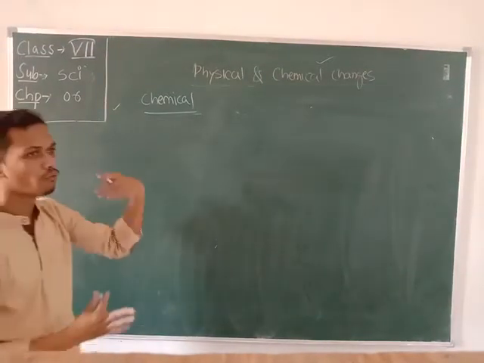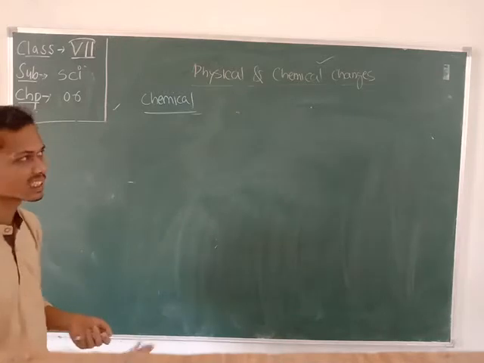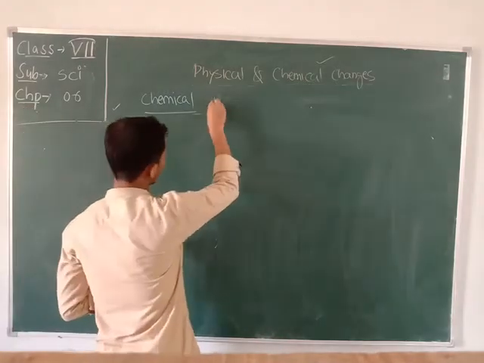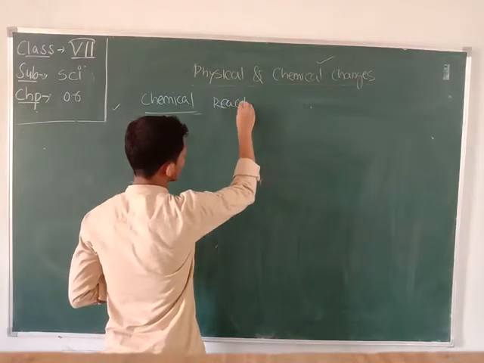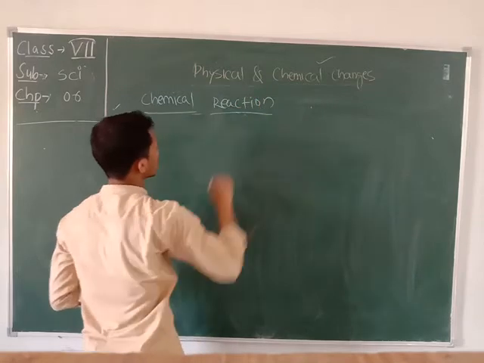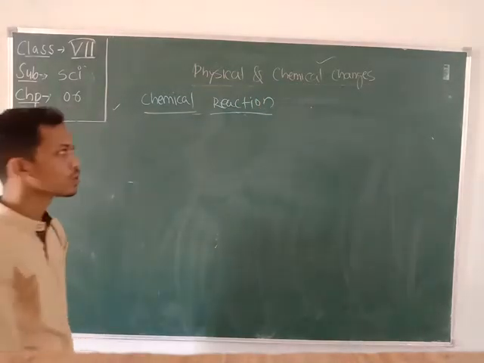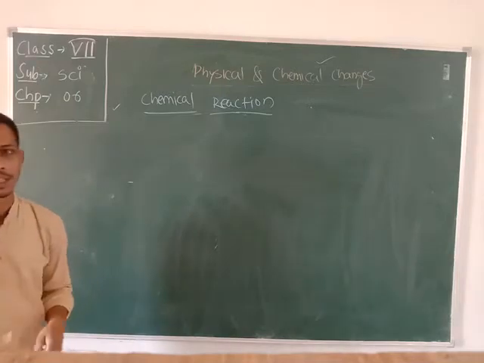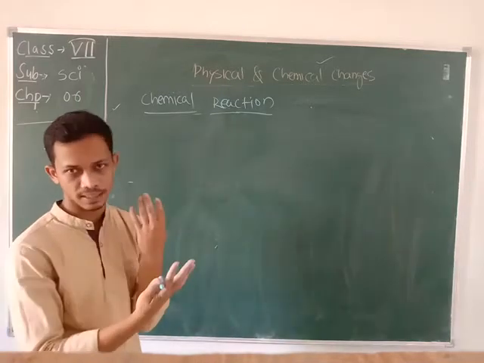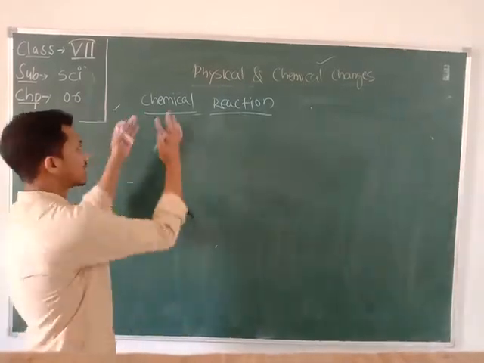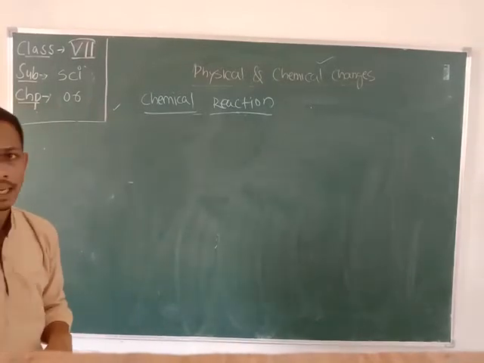Students, now we are going to learn about the next topic, that is chemical reaction. Okay, this is related to your chemical changes. Those substances which go through chemical changes, and that chemical change is represented in the form of a chemical reaction.